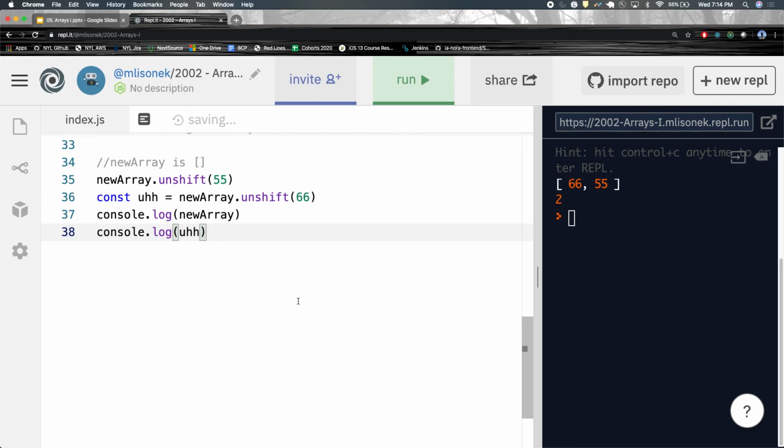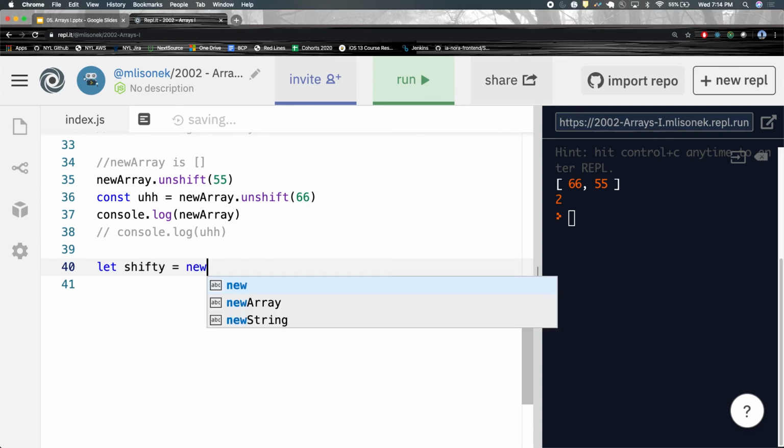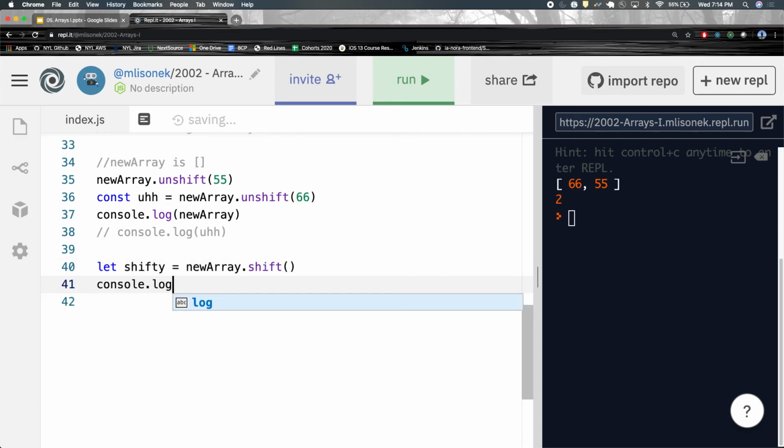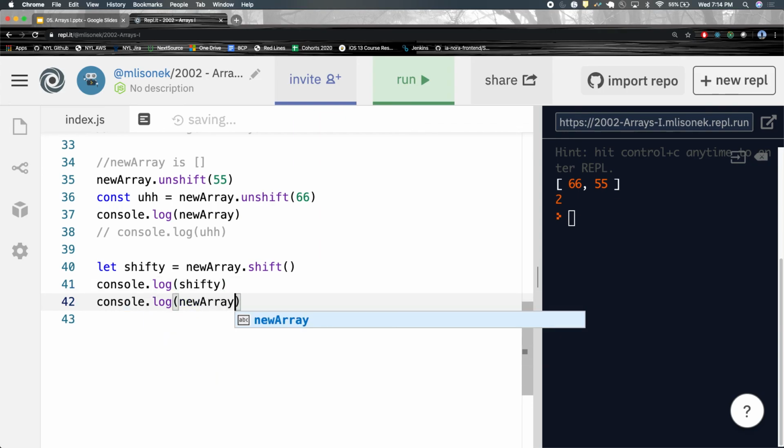So, after I unshift the 66, down here we know what it is, right? So let me just comment this out. And what if now I wanted to remove the first thing? Shift. Nice. We do shift, okay? let shifty equal new array dot shift. console.log shifty, console.log new array. So we had 66 and 55, and then we did let shifty equal new array dot shift.